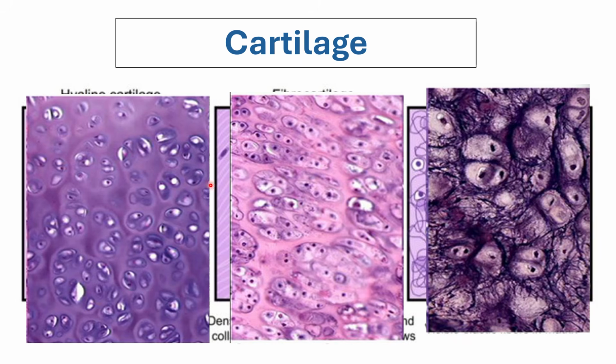Okay, for the hyaline and fibrocartilage as well as the elastic cartilage, the default type of collagen that is present in all is type 2. But in the elastic cartilage, you have the addition of your type 1. So type 2 cartilage is a little bit flexible, but not as flexible as your type 1.